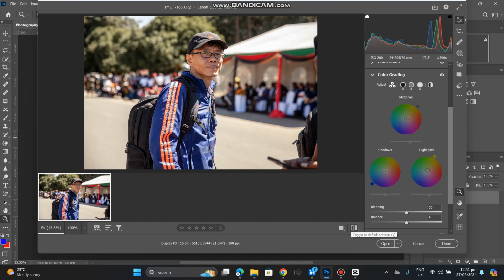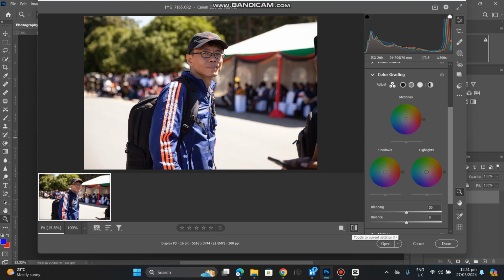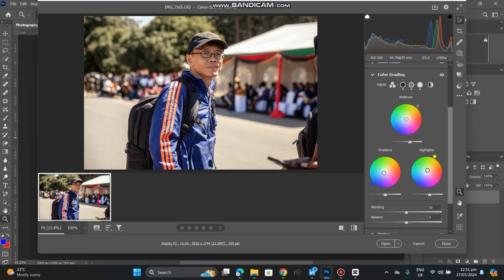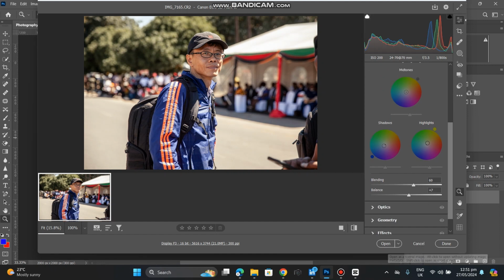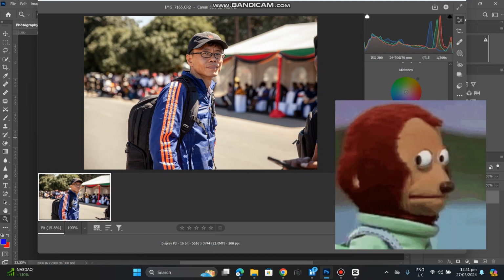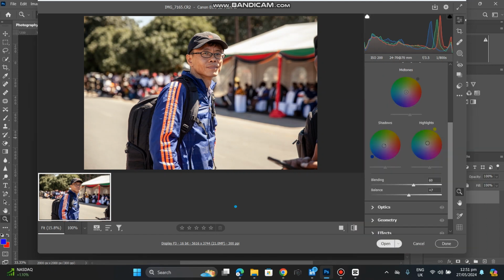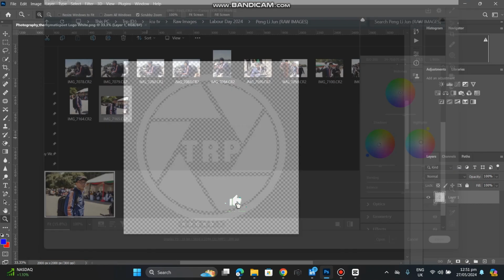So as we can see, this is our before of the image, and this is our after. We can see that we are getting somewhere. Okay, so now we're just going to blend them a little and try to balance that so the colors do not, forgive me, I don't have the right word for it. Since we're done with that, we're just going to open the image now.